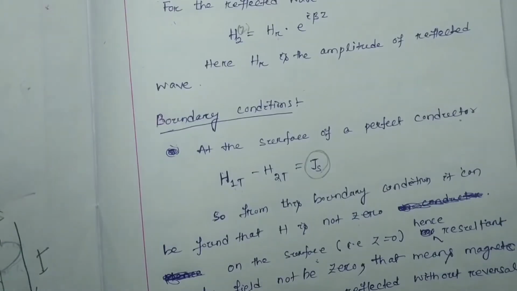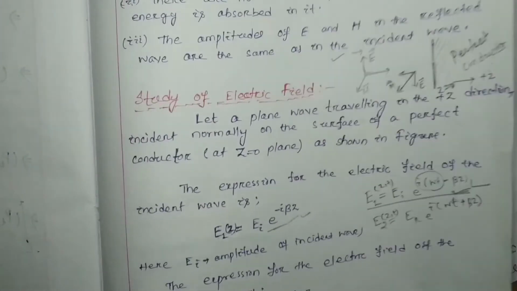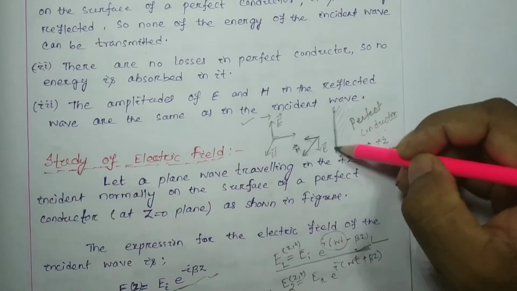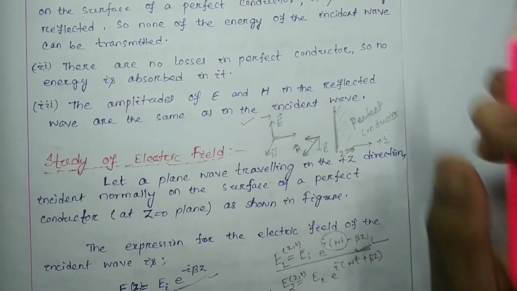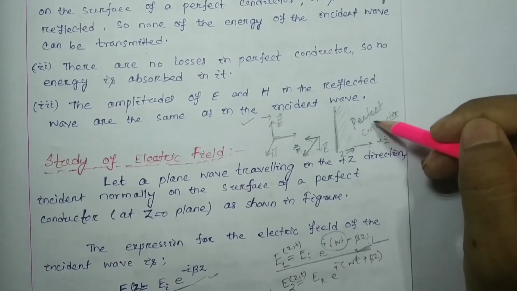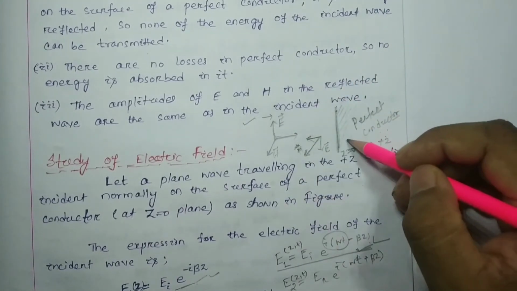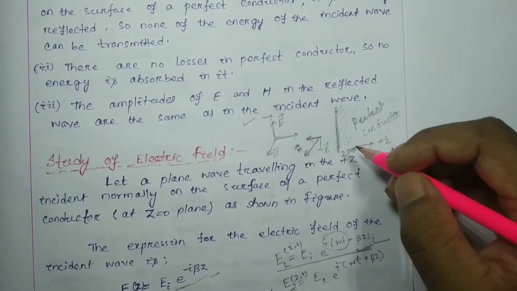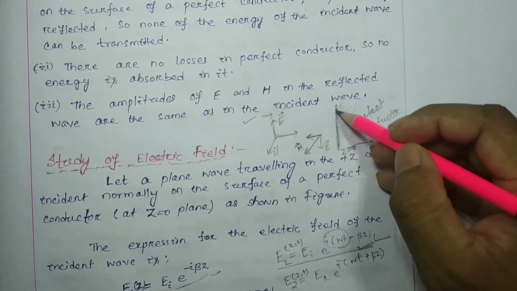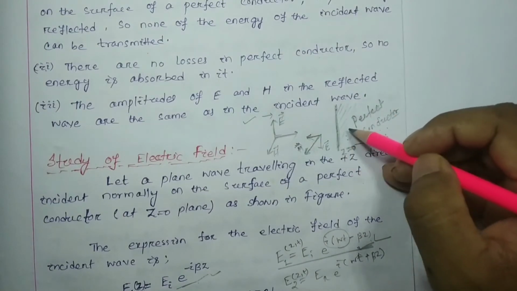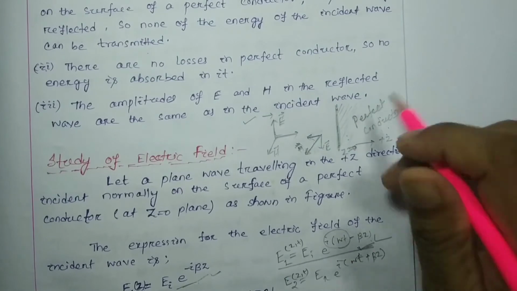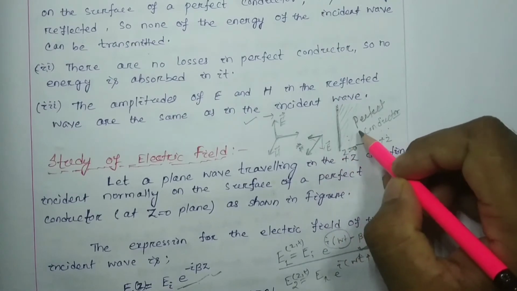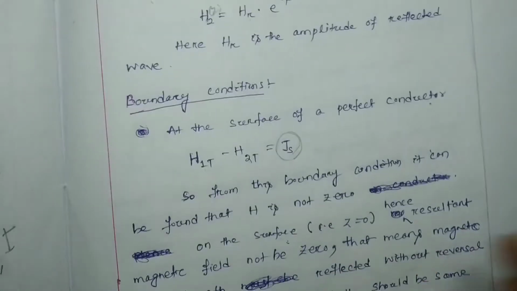So likewise, when the magnetic field component interacts with the perfect conductor, at the surface we can get the magnetic field, but inside the conductor, I am telling you, for a perfect conductor the magnetic field is very negligible or tends to zero, we can say. So whatever magnetic field we find is outside or on the surface of the conductor. How an outside sinusoidal magnetic field interacts with a perfect conductor, we have shortly discussed here.